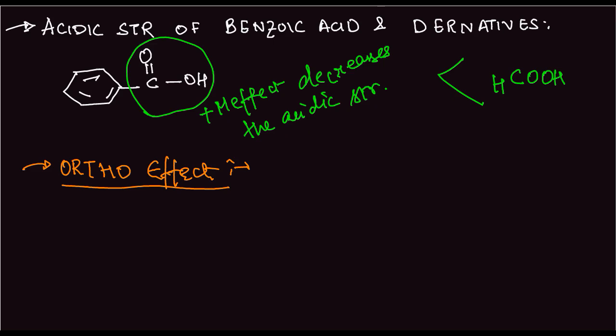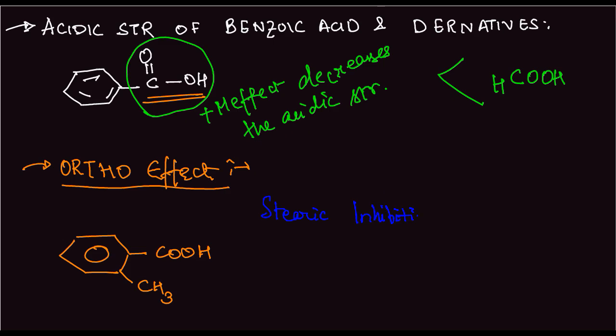Now, as we saw here, because of the COOH group, the acidic strength is low. Now, let's say we have something like this. We have the COOH in this position, and I'll introduce a methyl group here. Now, as we saw previously, because of steric inhibition of resonance, this COOH group will go out of plane.